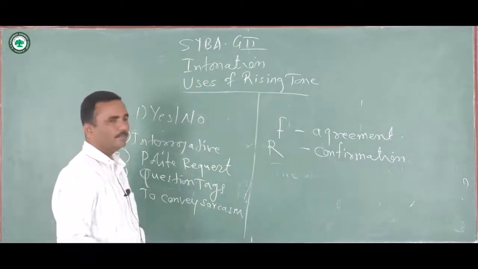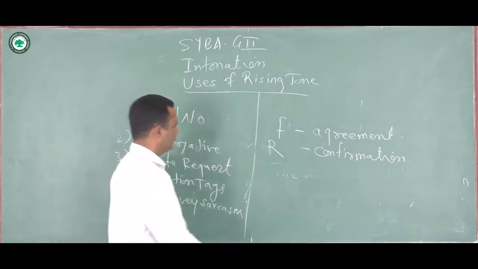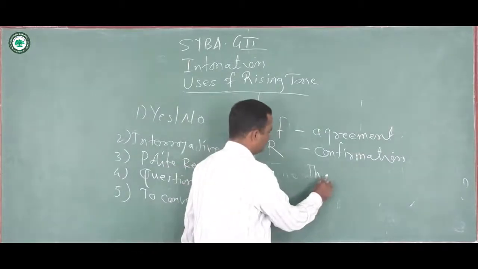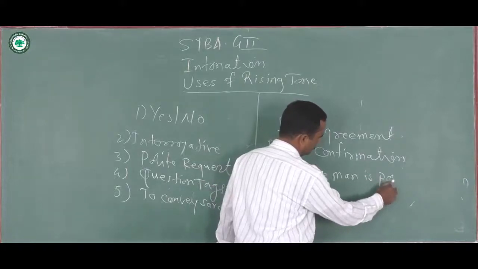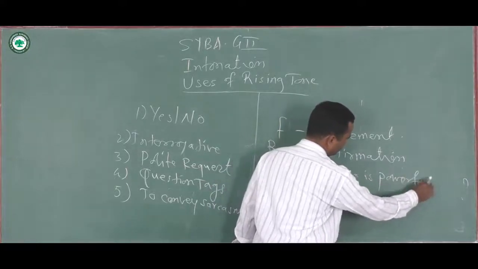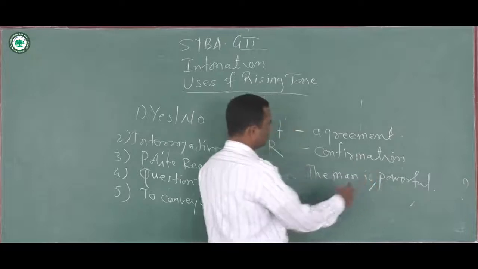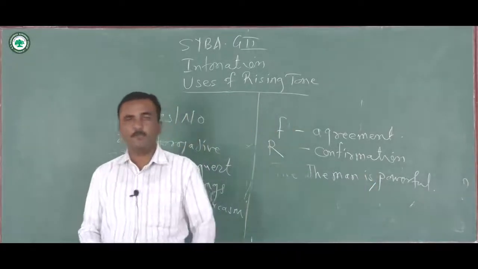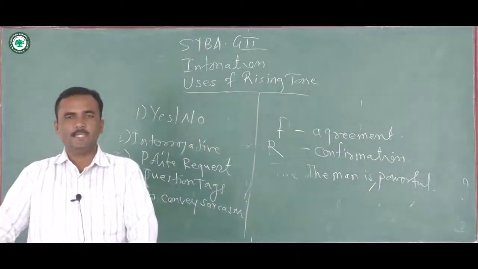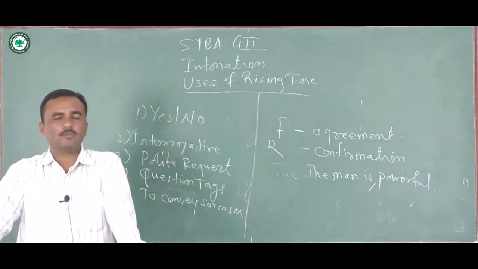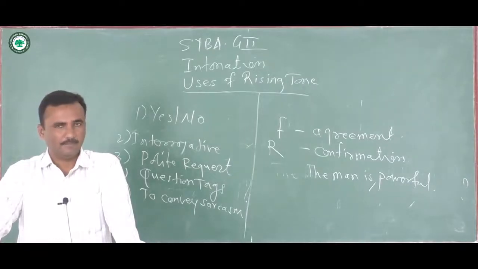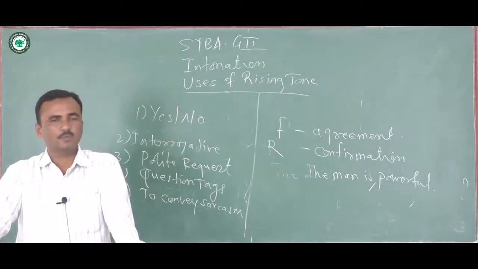The man is powerful. Look at the sentence. The man is powerful. So here the speaker wants to show that being powerful, he can do anything he wants to.